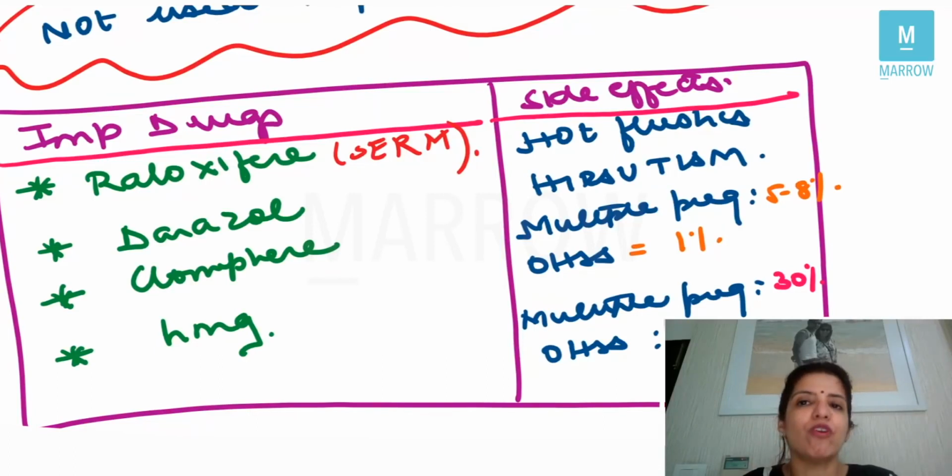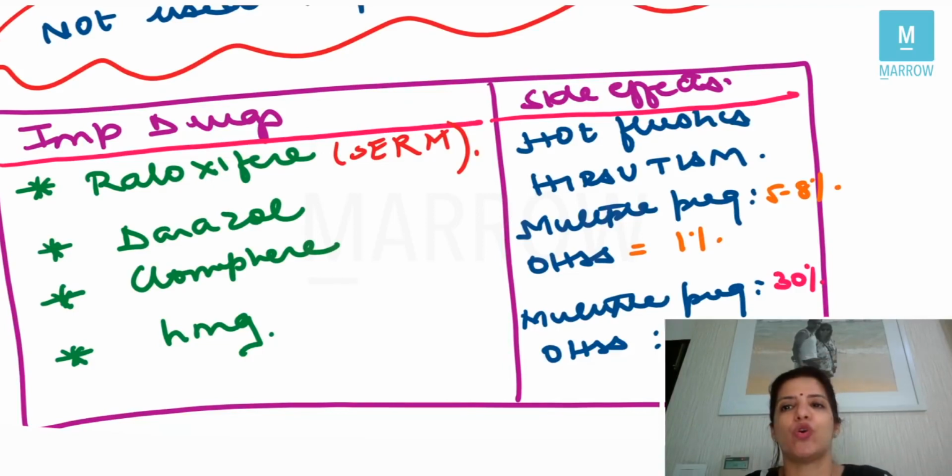So whenever they give you a question saying all of the following drugs are used in managing hot flushes except, in that except you will always get raloxifene, because raloxifene can never be used to manage hot flushes. Number two drug whose side effect is very important is danazol. The side effect of danazol is hirsutism.